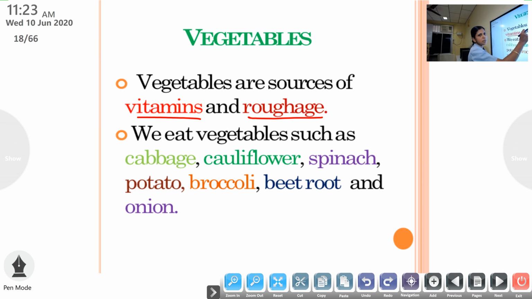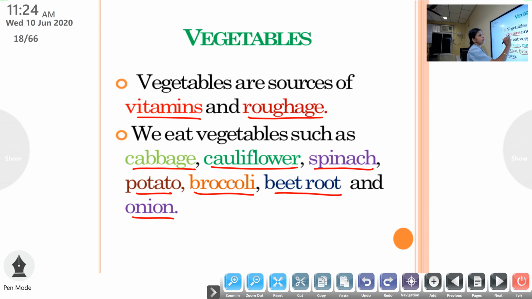R-O-U-G-H-A-G-E. So vegetables contain what? Roughage and vitamins. And we eat vegetables like cabbage, cauliflower, spinach, then potato, broccoli, beetroot and onion. All these are various vegetables which we use in our daily life.